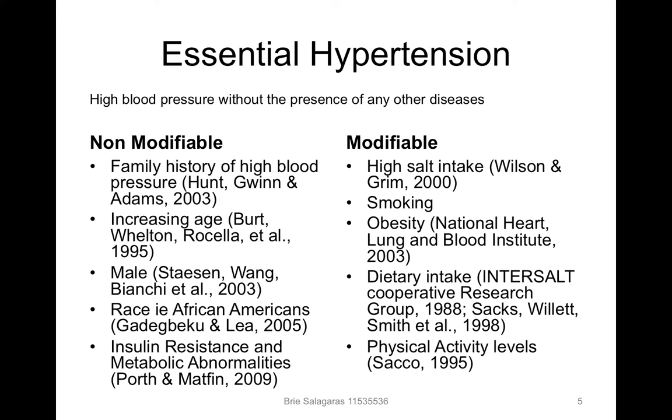The modifiable risk factors include high salt intake, so although evidence is strong for decreased salt intake and decreased blood pressure, the mechanisms aren't entirely understood yet. It's thought to be related to salt causing increased blood volume or an increased sensitivity of the cardiovascular or renal mechanisms or the sympathetic nervous system roles. Obesity, so weight reductions of as little as 4.5 kilograms can produce a decrease in blood pressure in overweight people. Dietary intake of potassium, calcium, magnesium, smoking, intake of saturated fat and cholesterol, and physical activity levels.